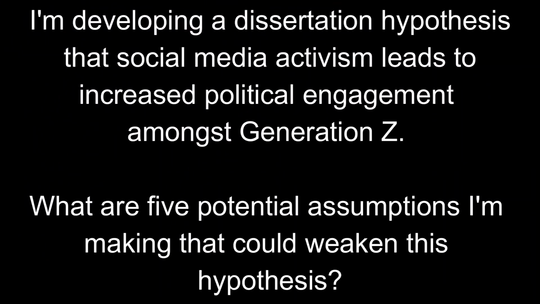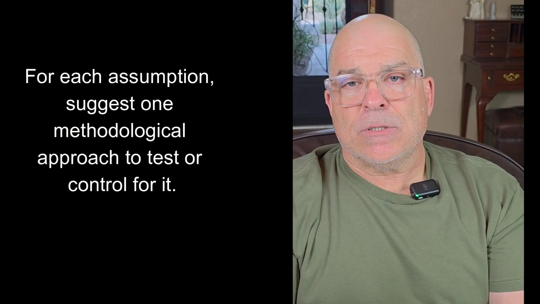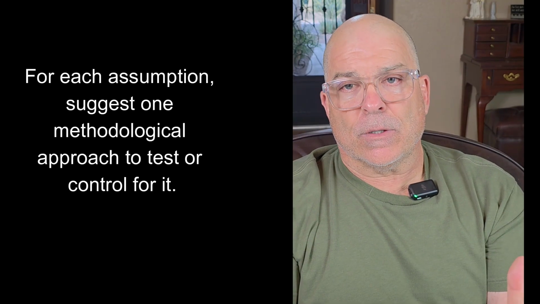Here's an example. I'm developing a dissertation hypothesis that social media activism leads to increased political engagement amongst Generation Z. What are 5 potential assumptions I'm making that could weaken this hypothesis? For each assumption, suggest one methodological approach to test or control for it. This type of prompt does something brilliant. It forces you to think critically about your own topic biases and deal with them in an academic way.